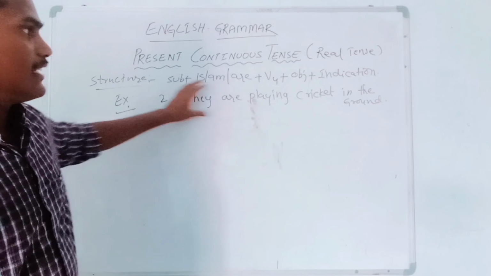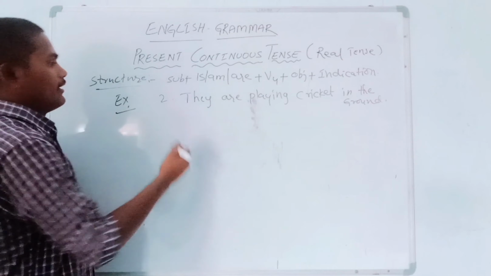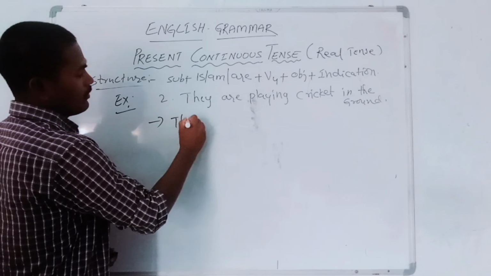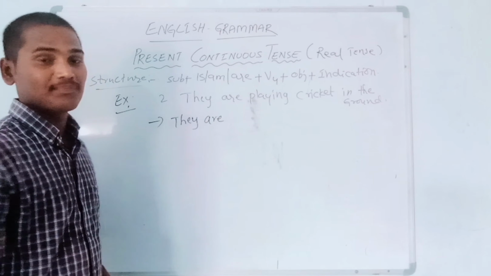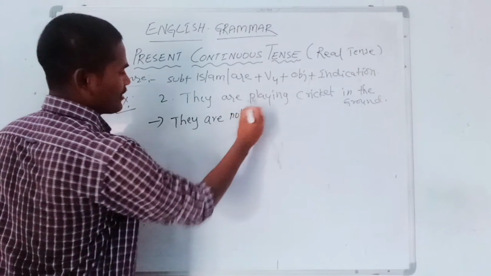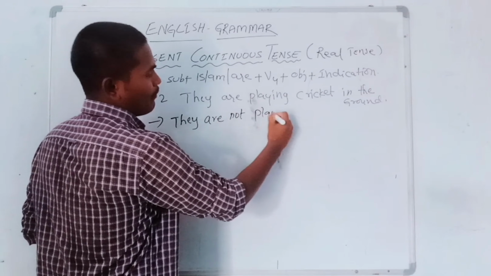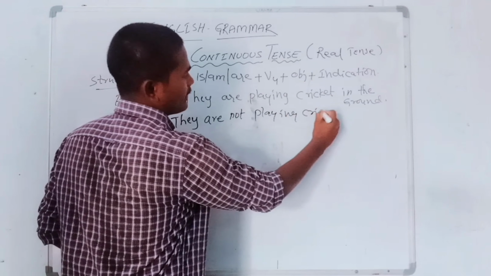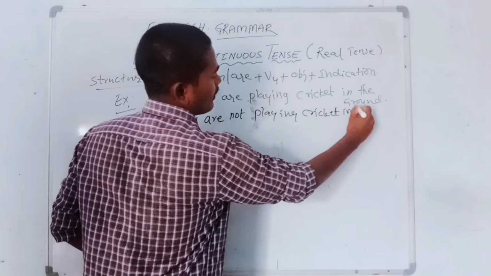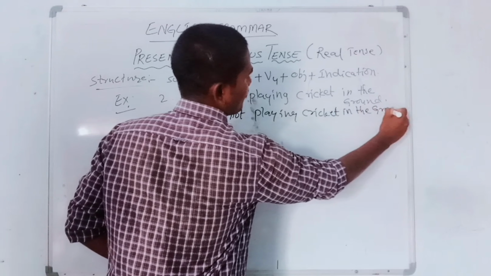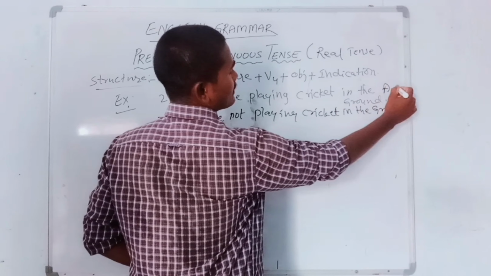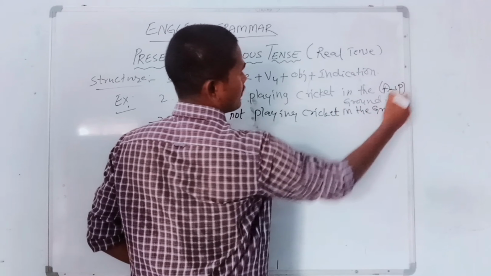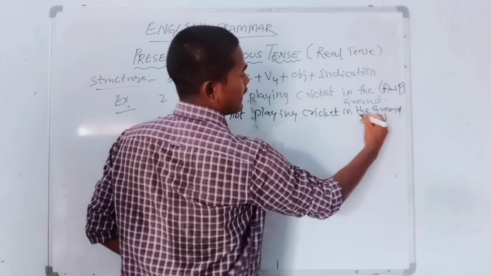Okay, so now the negative expression. What is that? They are... So what should we write now? Yes, you are right. Not. They are not playing cricket in the ground. The earlier one is an assertive sentence, positive statement, and this is an assertive sentence, negative statement.